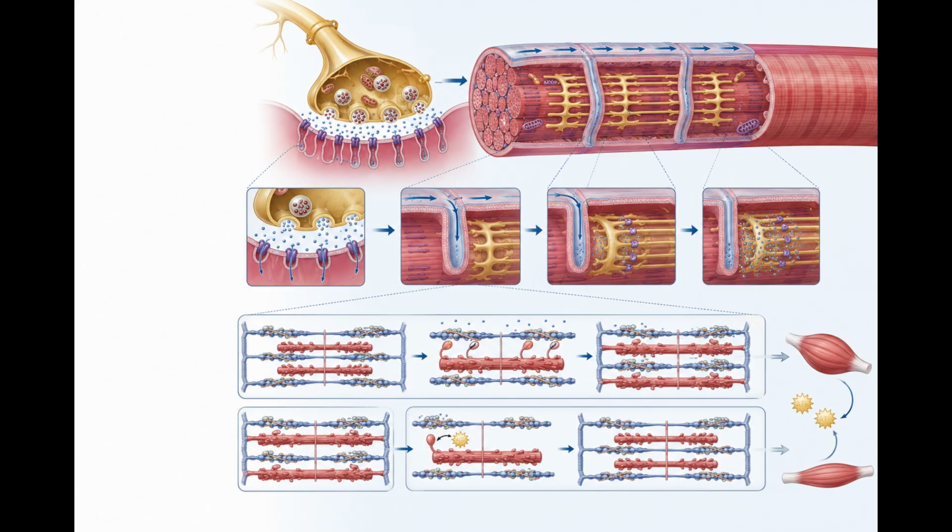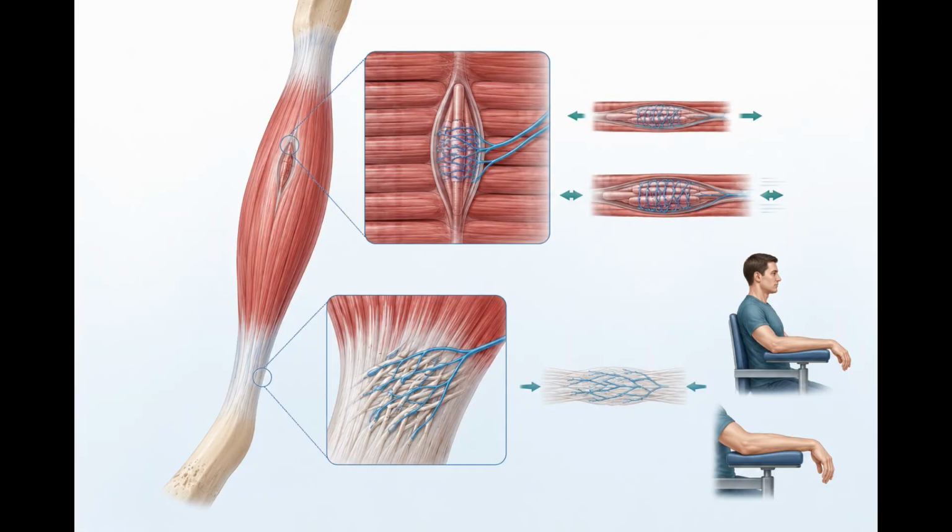肌肉收缩. A skeletal muscle cannot contract by itself. It requires a signal from a motor neuron, 运动神经元. The point where a motor neuron communicates with a muscle fiber is called the neuromuscular junction, 神经肌肉接头. When a nerve impulse reaches this junction, the neuron releases a neurotransmitter called acetylcholine. Acetylcholine binds to receptors on the muscle fiber membrane and produces an electrical signal.